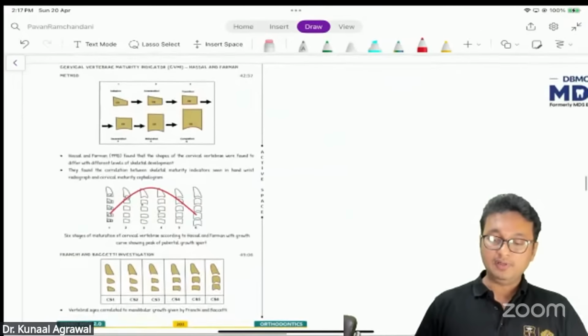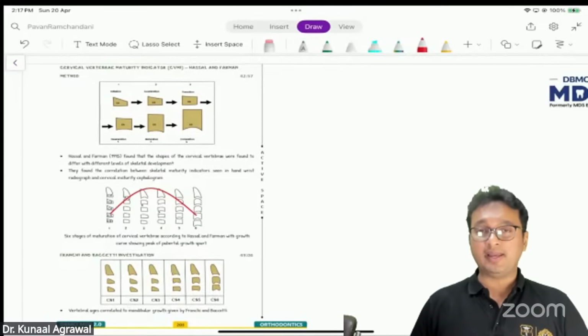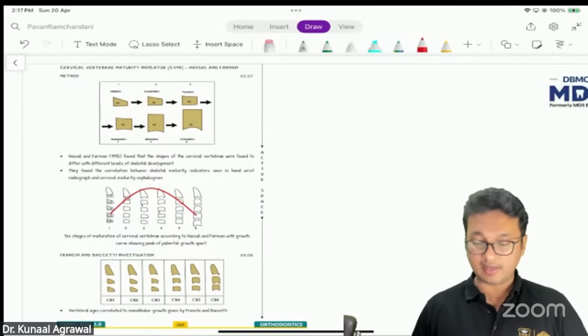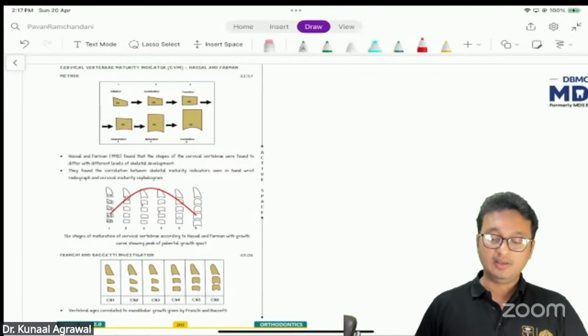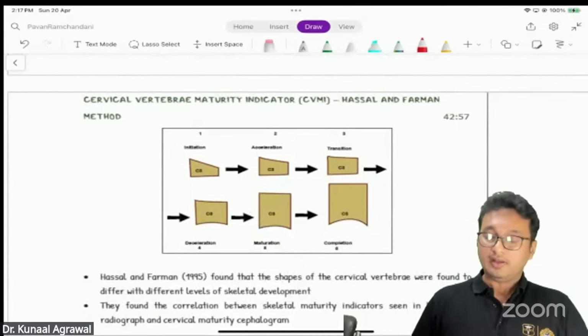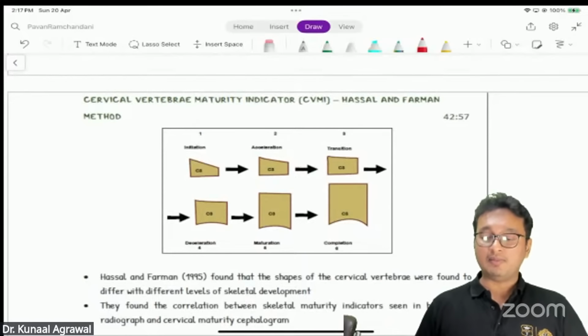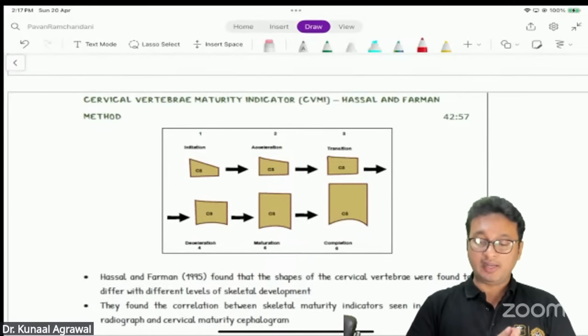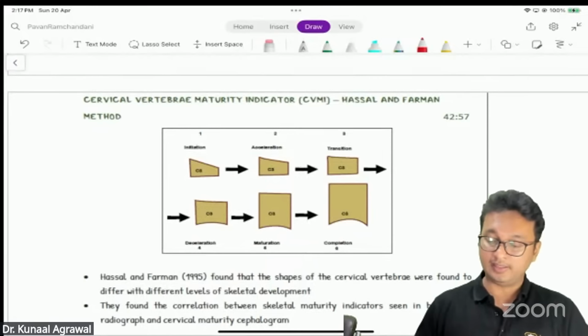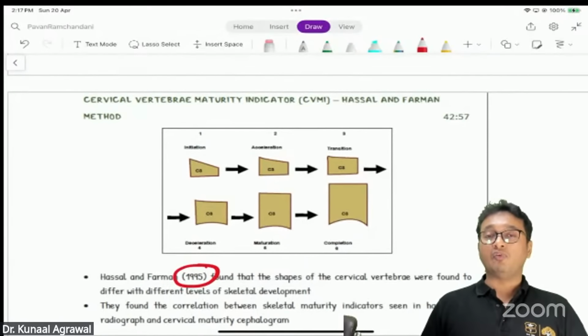It'll be helpful. Again, we have discussed CVMI in the notes, in the live lectures, as well as in the recorded lecture, and also in the live sessions which we have taken. It was modified by Hassel and Farman. Originally, the CVMI stage was given by Lampersky, which was later modified by Hassel and Farman in 1995.